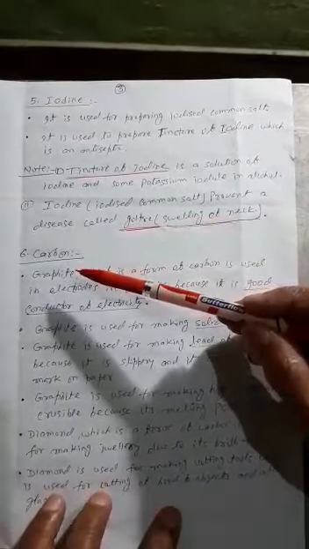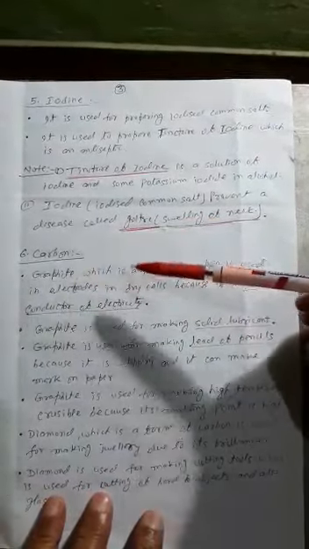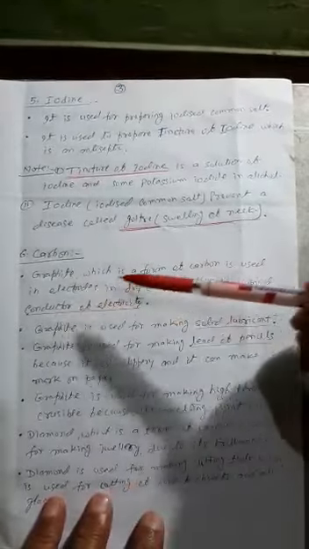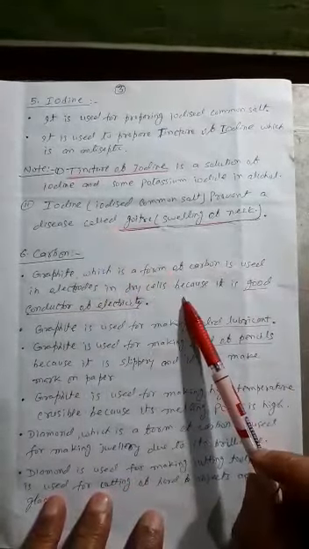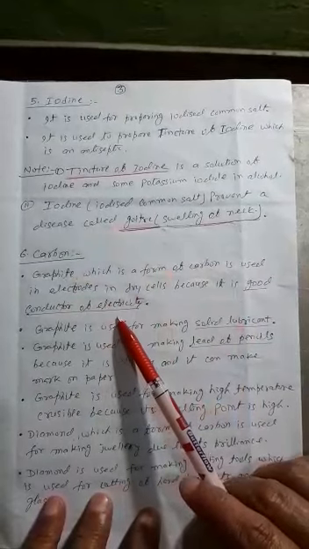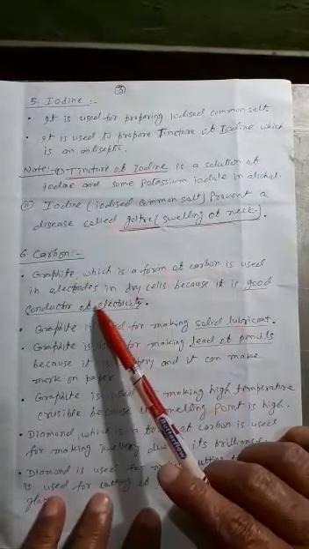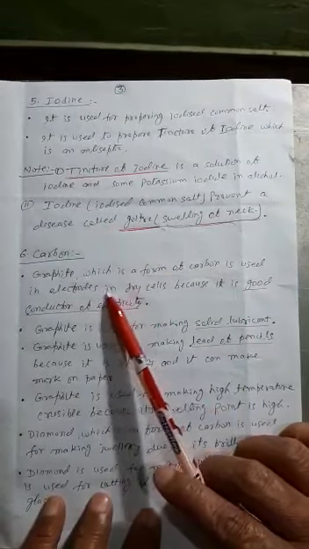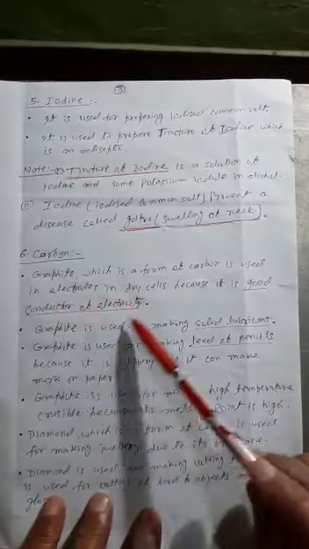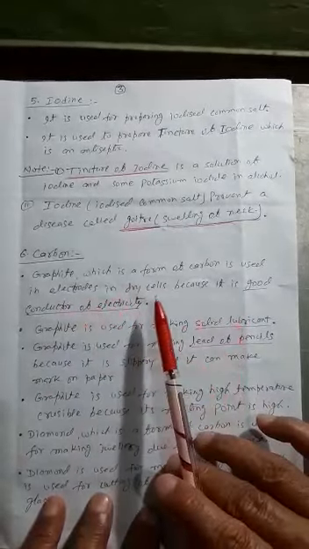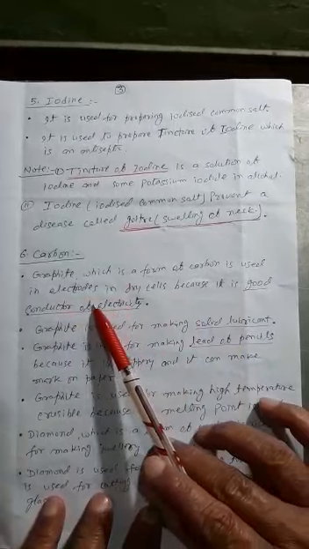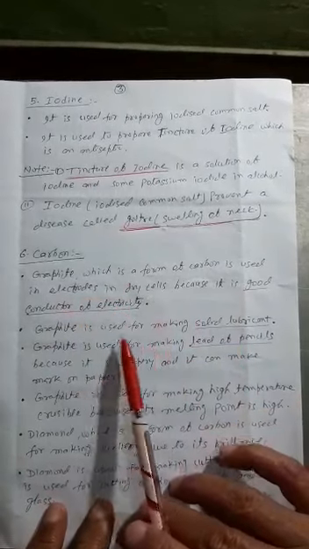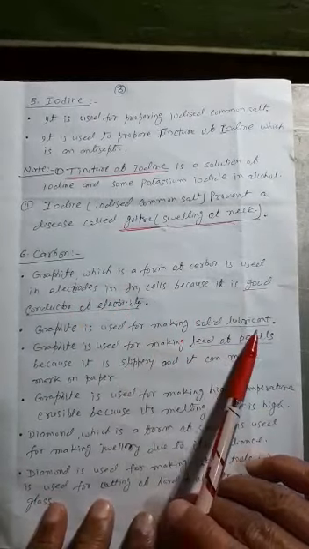Next non-metal is carbon. Graphite is a form of carbon and it is used in the electrodes in dry cells because it is a good conductor of electricity. Here carbon is obtained in different forms. One form is graphite. Graphite is a good conductor of electricity, so it is used to make the electrodes in dry cells. Graphite is used for making solid lubricant.